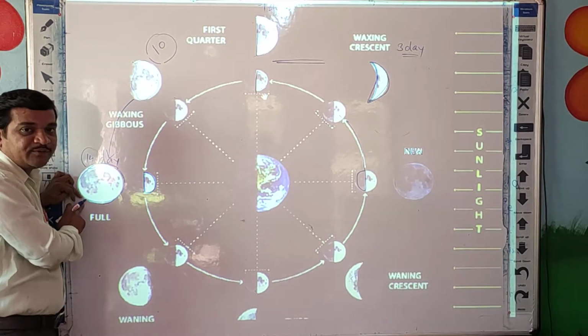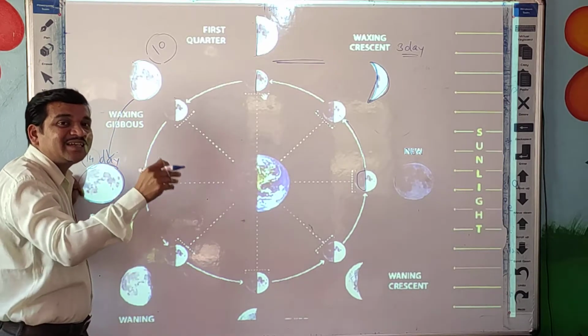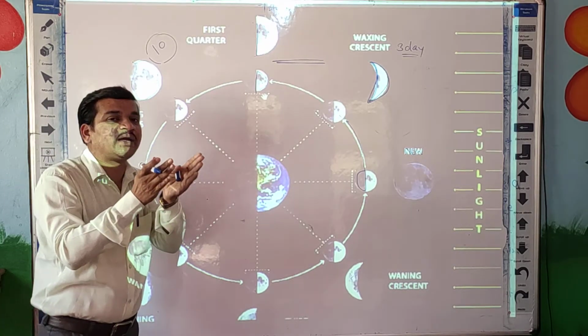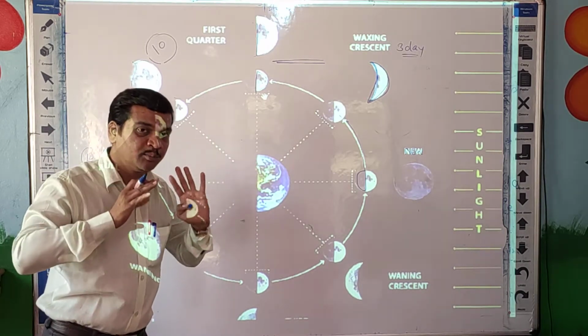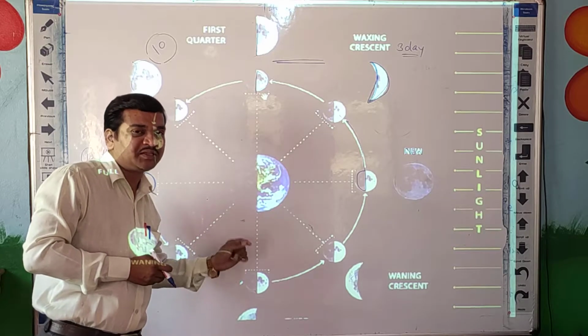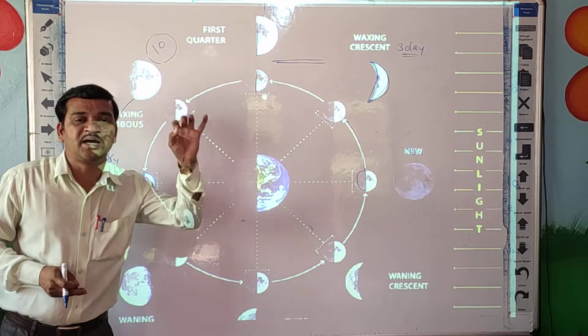Next, after full moon, the moon is going to reduce its size, to become small again. That is called the shrinkage of the moon. And shrinkage of the moon means which phase, students? Yes, the waning phase of the moon.